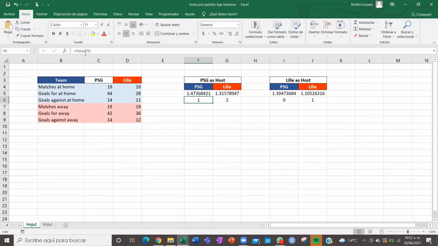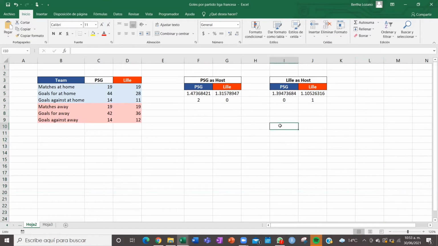So we run the function with these parameters, and we can see we get this possible outcome. But of course, every time we do it we get different results, as we can see here. So one simulation is not sufficient to forecast the result because, as we can see, sometimes PSG wins, sometimes Lille, sometimes they are in a tie, or maybe a lot of goals are scored by PSG and none for Lille. So this is not at all correct.